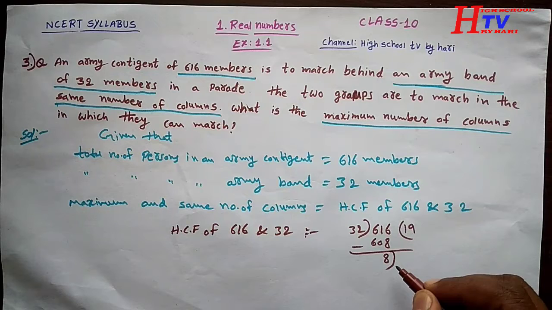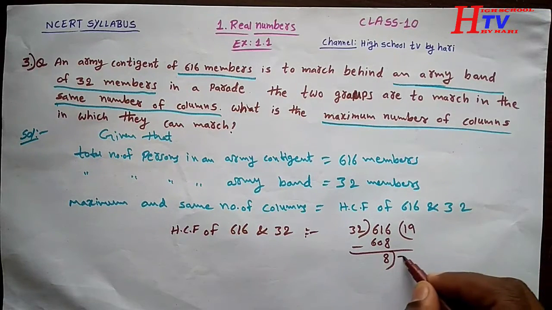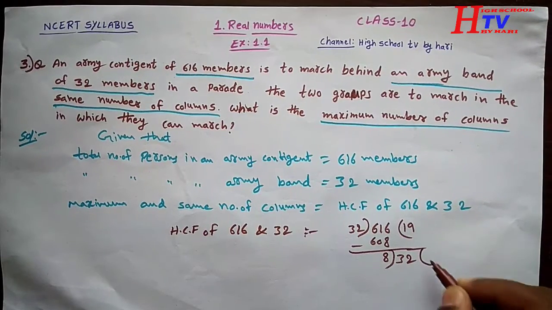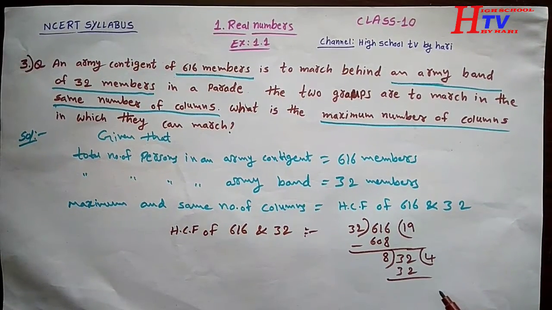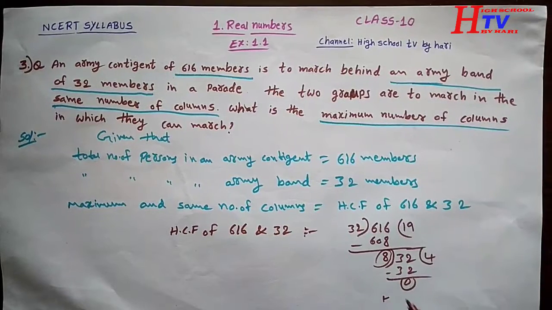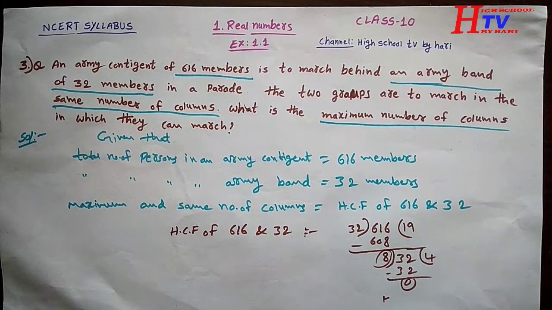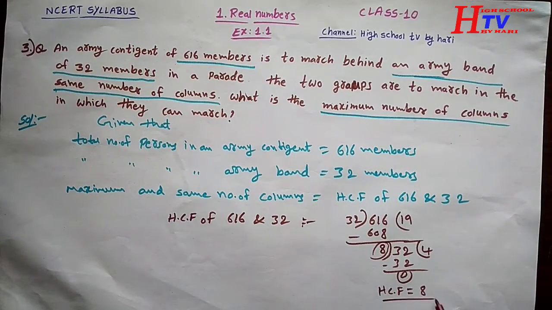This is the remainder and this becomes the divisor, and the previous divisor is the dividend. Now 8 fours are 32. 32 minus 32 is 0. Here the last divisor is 8, that is the HCF. HCF is equal to 8.